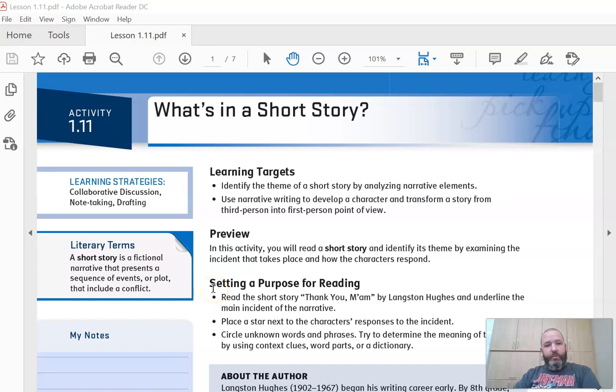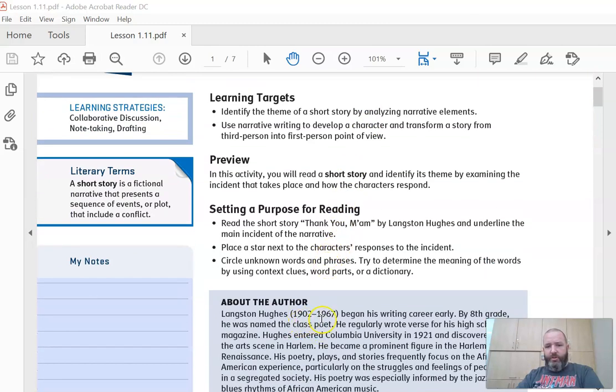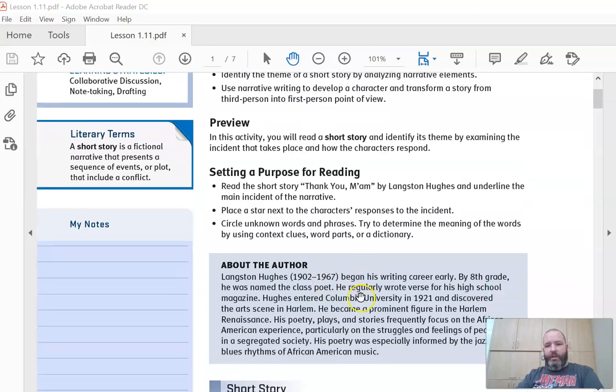All right, today we're going to be working on activity 1.11. We're going to be reading our first fictional narrative. This is going to be one by an author named Langston Hughes, who is a very famous African-American author and poet. It says right here he lived from 1902 to 1967, and did a lot of great stuff.